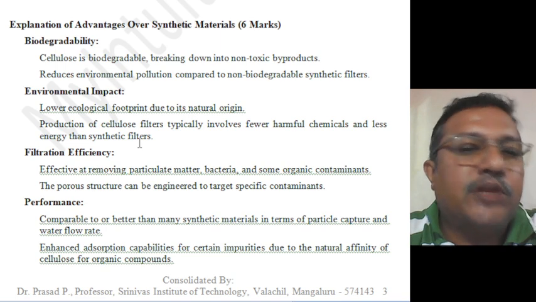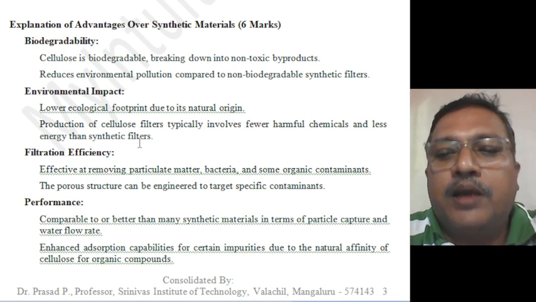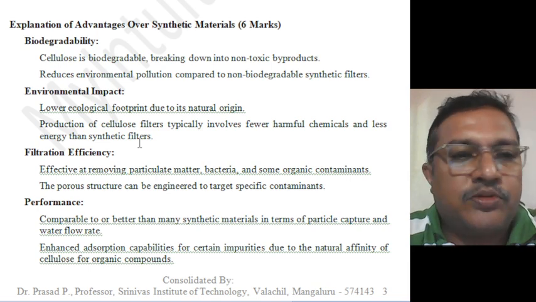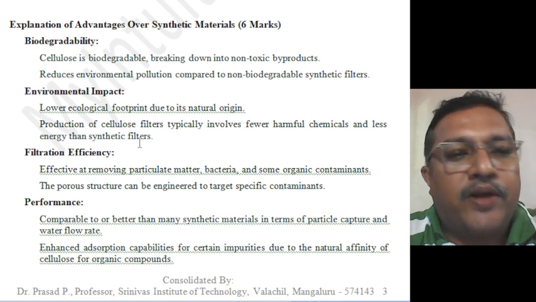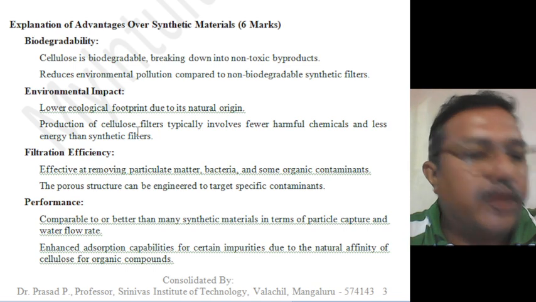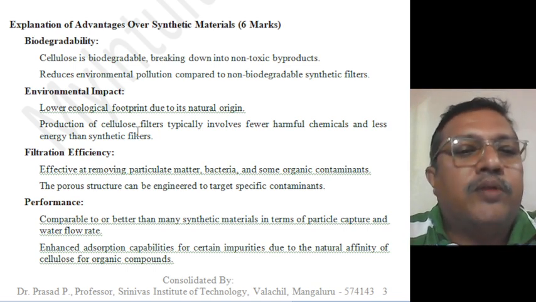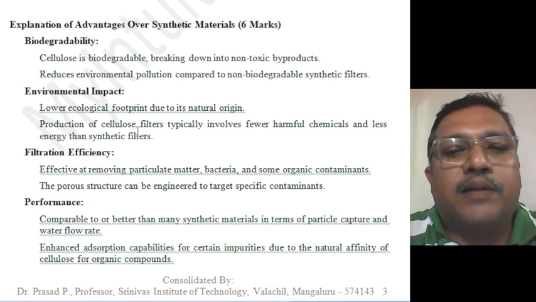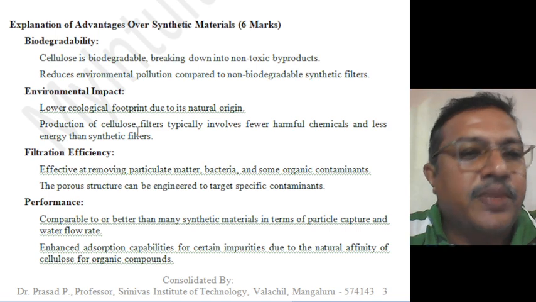That means once the cellulose filter is used, either you can purify it and reuse, or even if you throw it, it is biodegradable. It will degrade into the atmosphere or into the mud, and it will not cause any pollution compared to the other non-biodegradable synthetic fibers which were used.